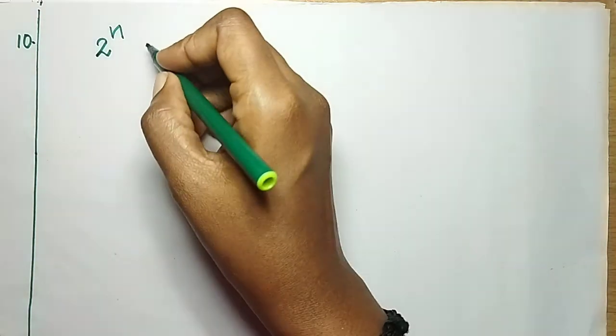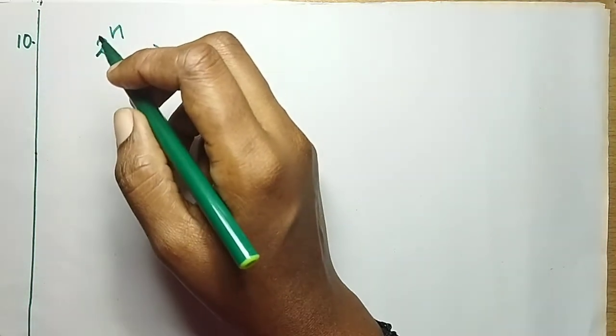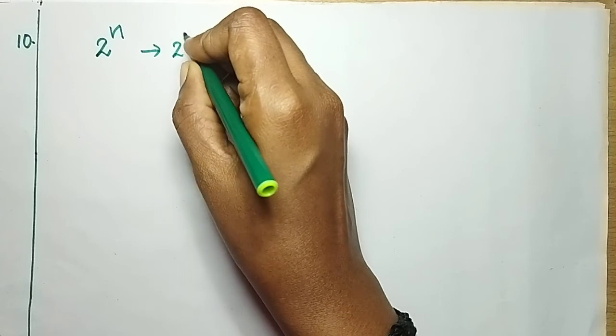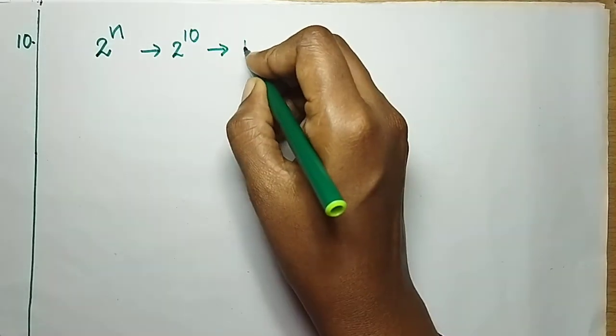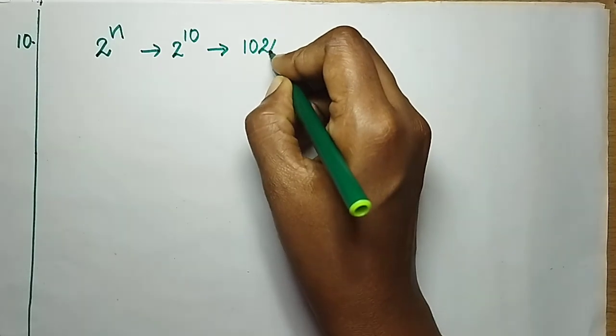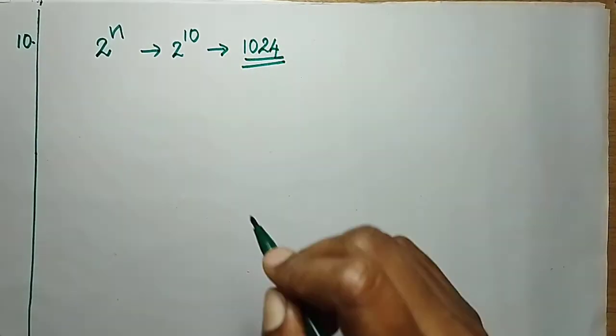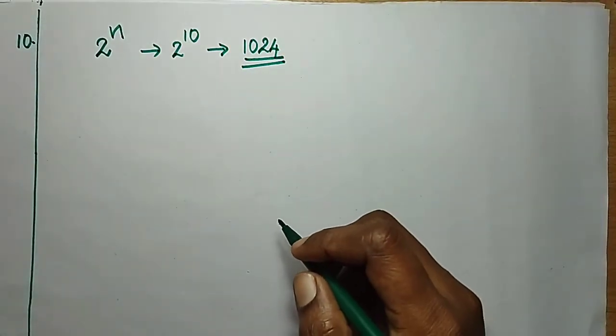Okay. So here 10 coins are there. So 2 raised to 10. 2 raised to 10 is 1024. So the answer is 1024. So let's discuss the next question.